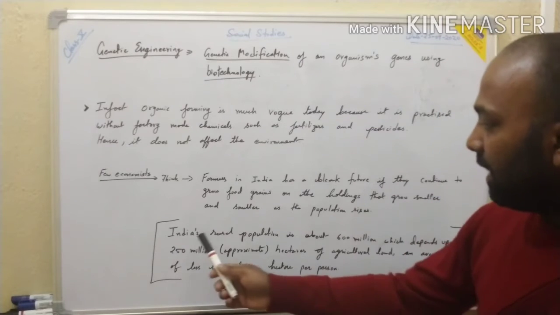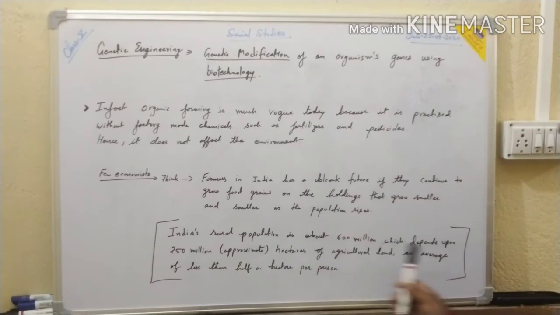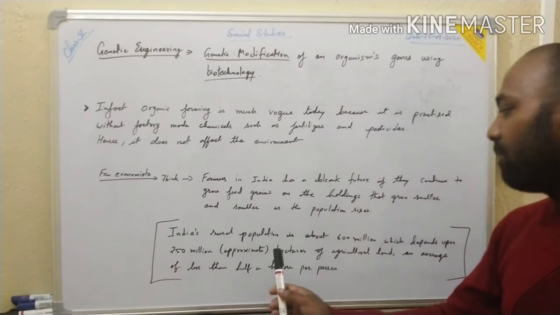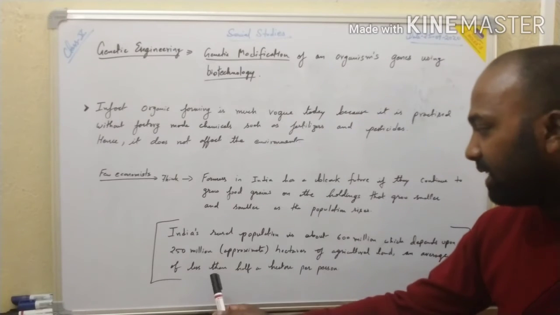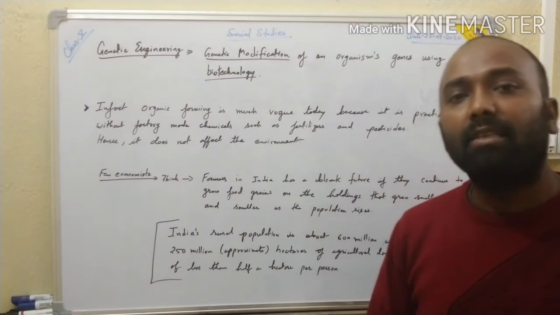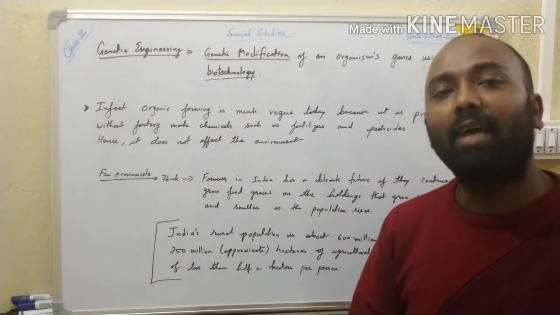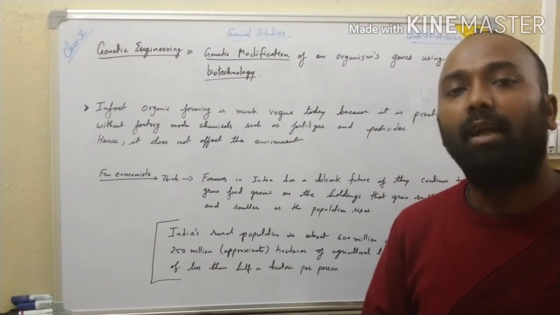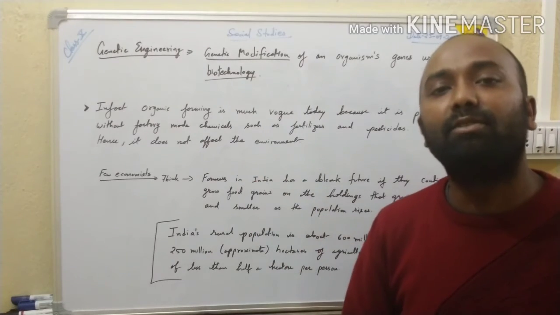Now let us understand why this was said. India's rural population is about 600 million, which depends upon approximately 250 million hectares of agricultural land, and the average is less than half a hectare per person. So you can understand that per person they are having less than half of a hectare, and if the population grows, this land will get reduced day by day.